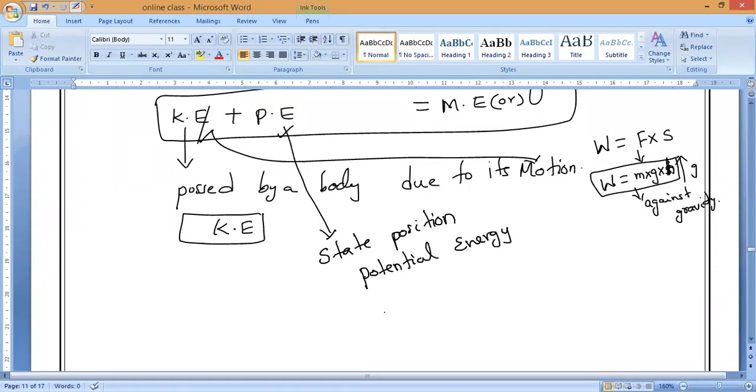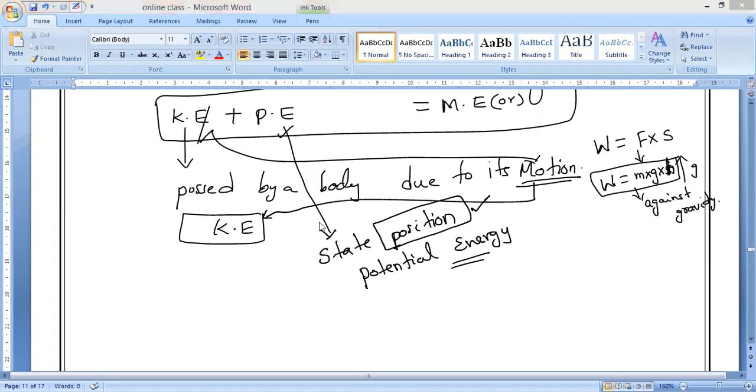So the energy possessed by a body due to its position is called potential energy. And due to its motion, what energy do we call it? Kinetic energy. Understand?